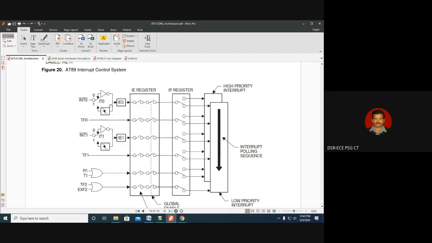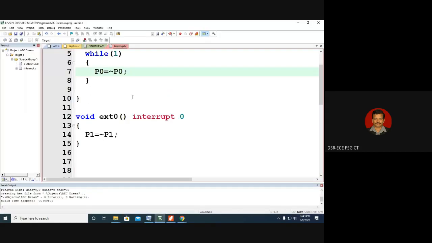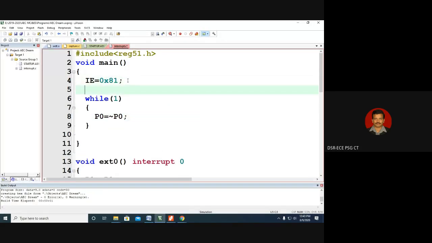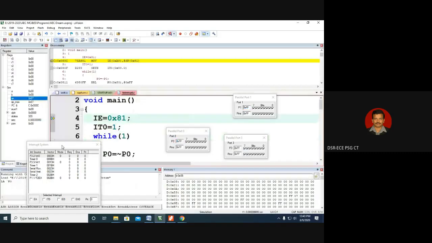Now we are very clear about the interrupts, so very quickly we can experience the falling edge interrupt. The only thing is we have to make IT0 as 1. If you make the IT0 bit 1, this switch will come here, so INT0 will become a falling edge interrupt. The rest of the thing remains the same. So only a small change we have to do in the code. After enabling the external interrupt, we have to make IT0 as 1. This will enable the edge triggered interrupt of external interrupt 0. The rest of the thing is clear. And now we will check the interrupt structure in a better way.